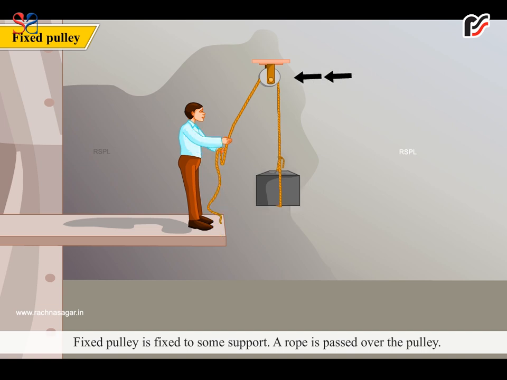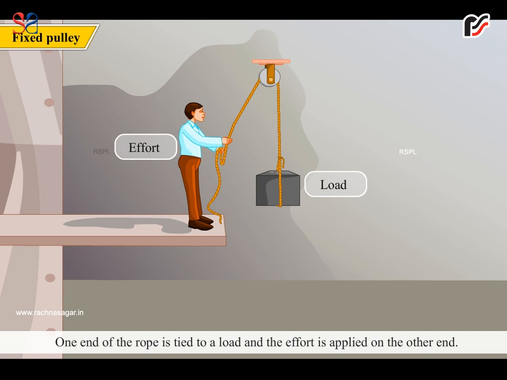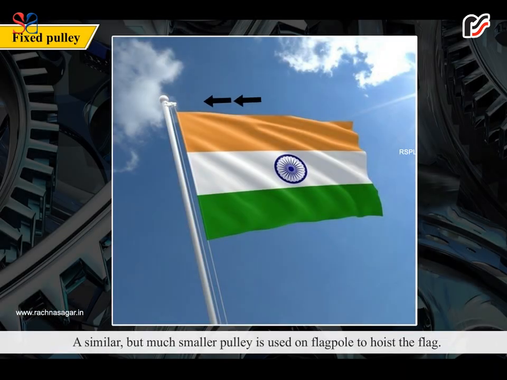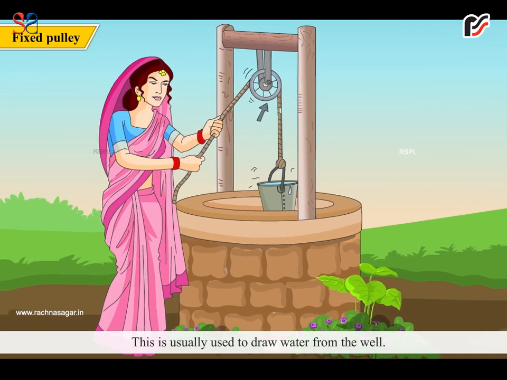A rope is passed over the pulley. One end of the rope is tied to a load and the effort is applied on the other end. A similar but much smaller pulley is used on a flagpole to hoist the flag. This is usually used to draw water from the well.